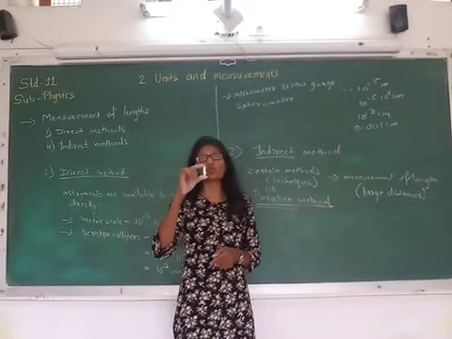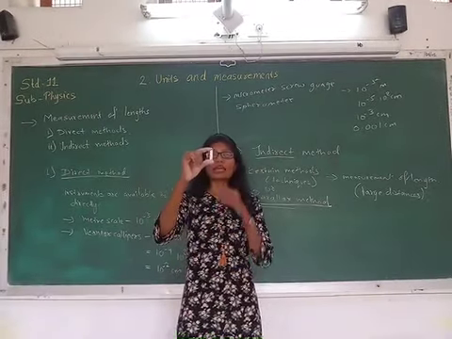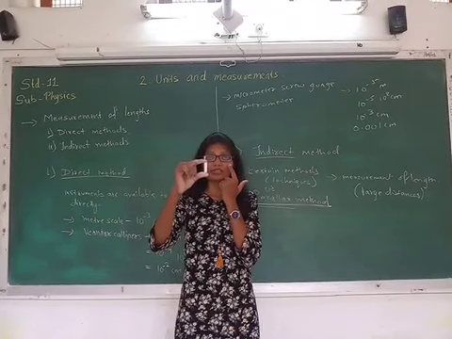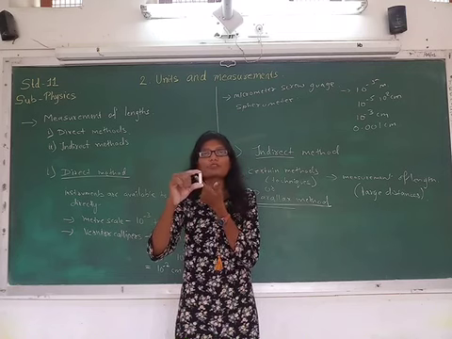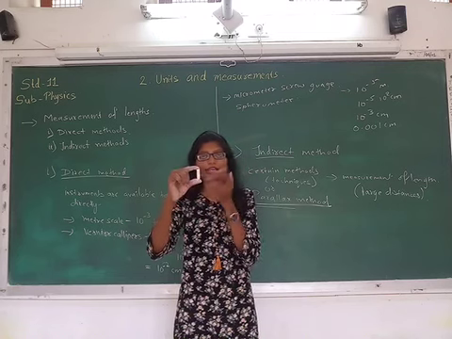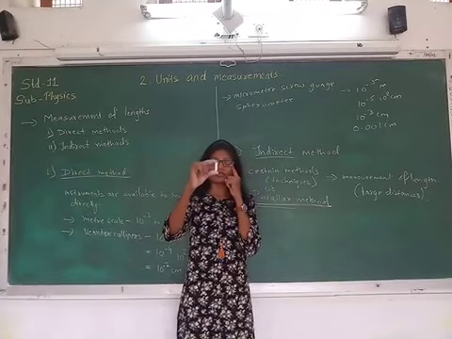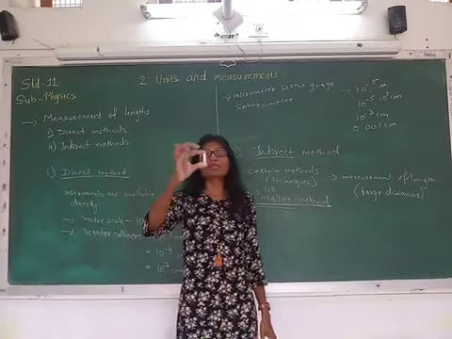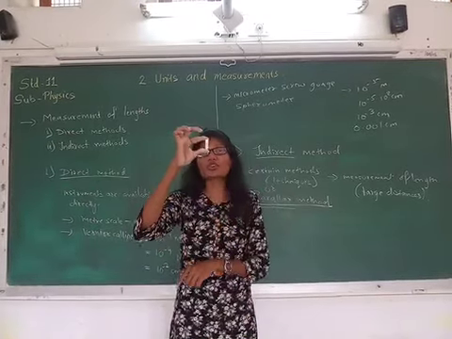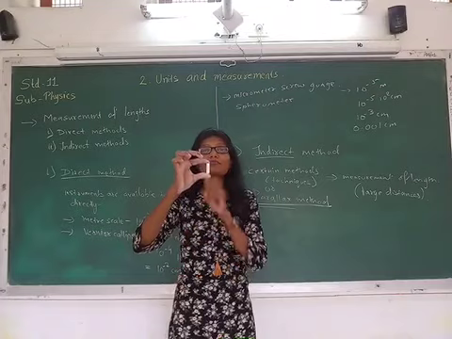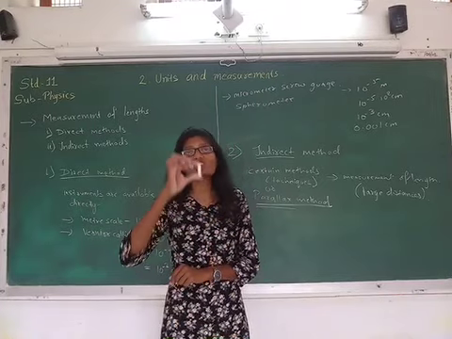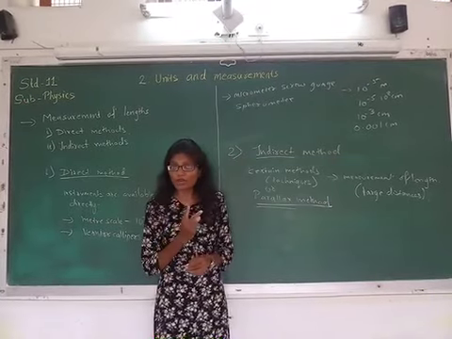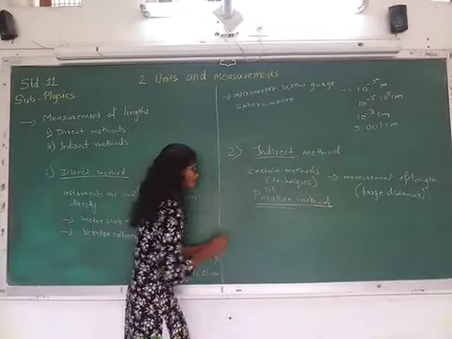You can try it at your home. Take any of the object and observe with two different observation points. That means observe it with both of your eyes one by one. First take your left eye and take right eye or whatever face, but see it with one eye only, one by one, and you will notice that the position of the material that you are observing is not the same both the times, and that change in the position when viewed from two different observation points is called as parallax.